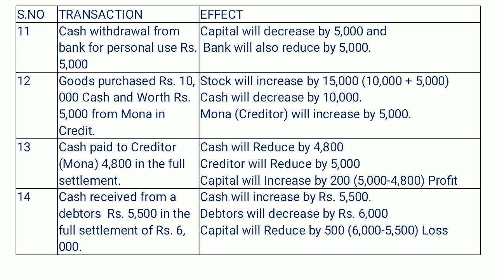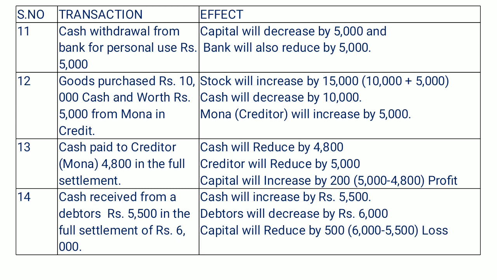Okay, so this transaction will reduce our cash, which is part of assets, by 4,800, and it will reduce our creditors by rupees 5,000, which is part of our liabilities, and it will also increase capital by 200, which is also part of liabilities plus capital.